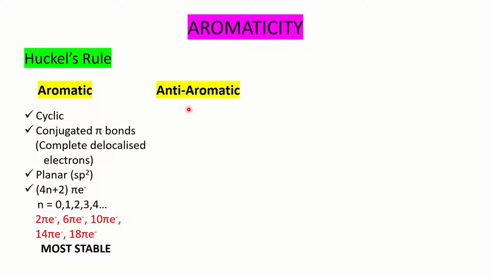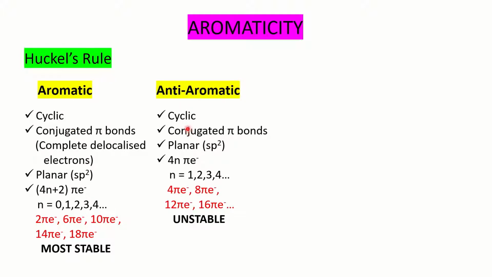Now, in which condition will the molecule become anti-aromatic? Here also it should be cyclic, with conjugated pi bonds, and planar. All these three are the same as we have seen in aromatic. The fourth is Huckel's rule. If it follows 4n pi electrons instead of 4n plus 2 pi, where n is 1, 2, 3, 4, then if you replace n with 1, it will become 4 pi electrons, and so on: 8, 12, 16 pi electron system.